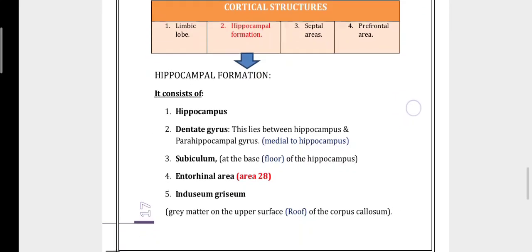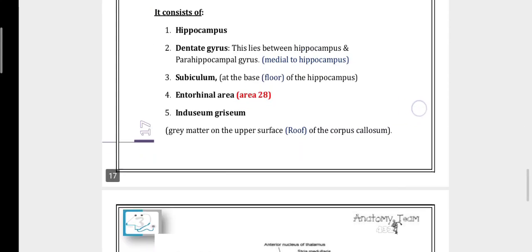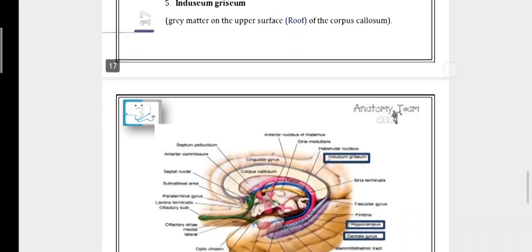The hippocampal formation consists of the hippocampus, the dentate gyrus, and the parahippocampal gyrus lying between them, the medial hippocampus, the subiculum, and the floor of the hippocampus, Brodmann area 28, and the indusium griseum, the interstitial gray matter on the upper surface of the roof of the corpus callosum.